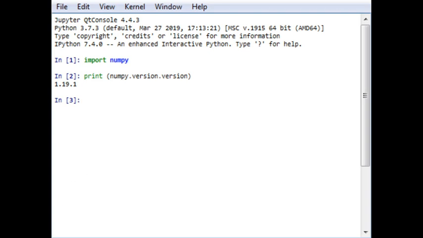Moving forward, let me explain each line of this code. Line 1 imports the whole module called NumPy for our use. Line 2 uses the function version, which is an inbuilt function, with which the version of the NumPy installed in our system can be found.